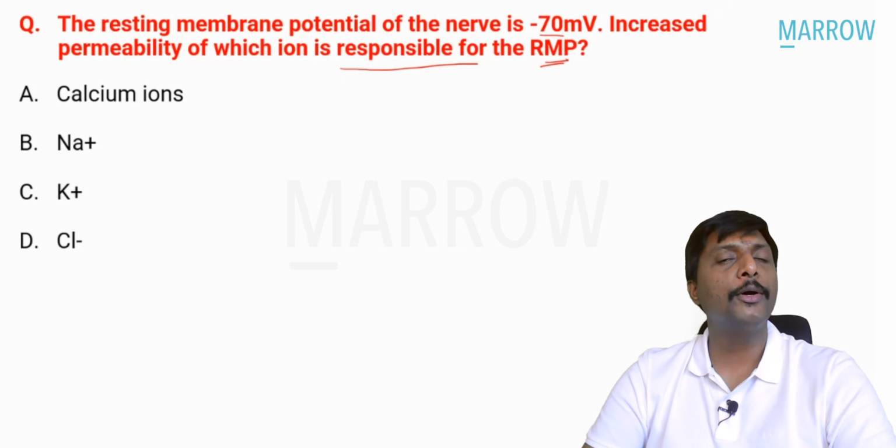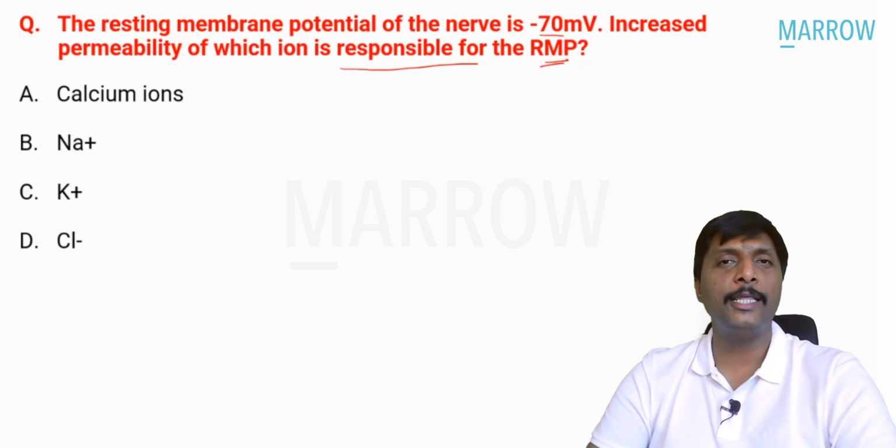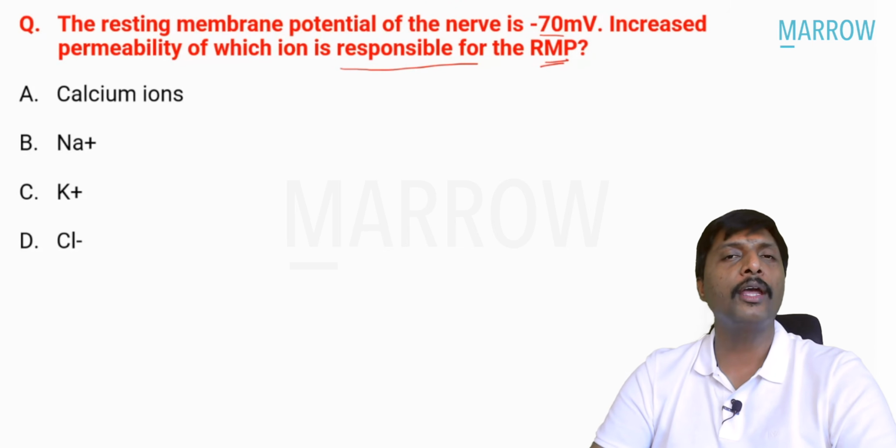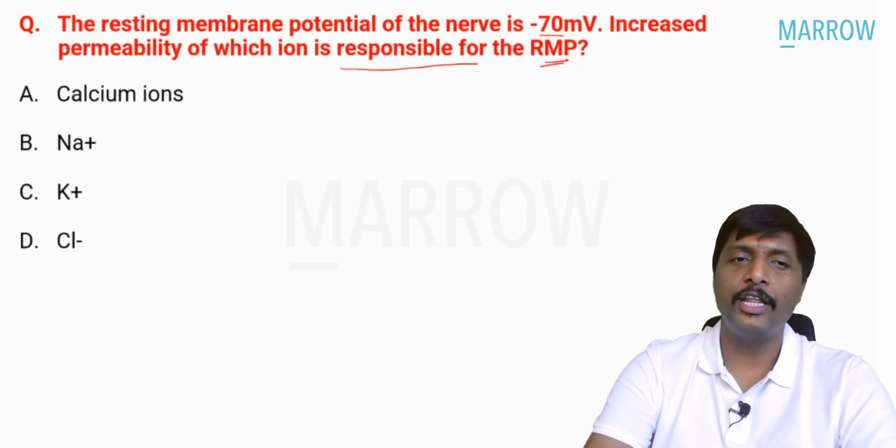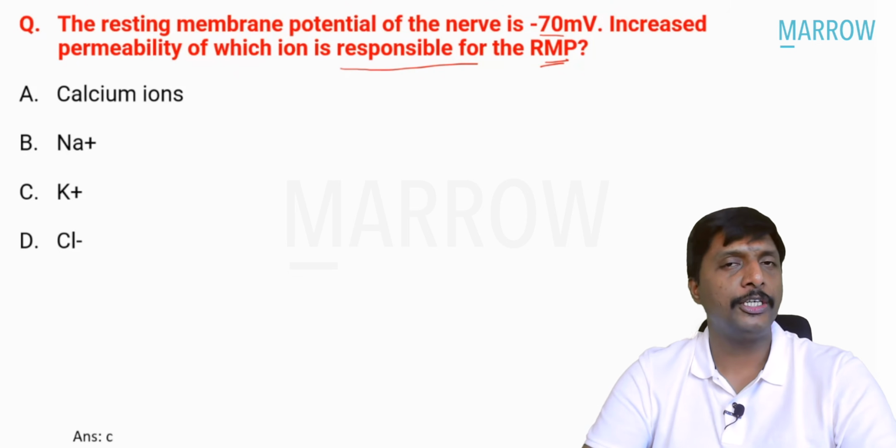RMP maintenance, RMP generation, totally one and only ion, that is potassium. It has nothing to do with chloride here. The value they are giving is minus 70, minus 90, doesn't matter. Permeability at rest, the cell is permeable to potassium. The answer for the question is potassium.